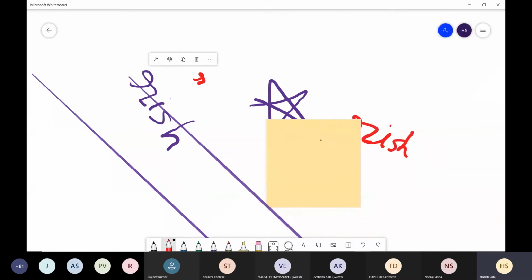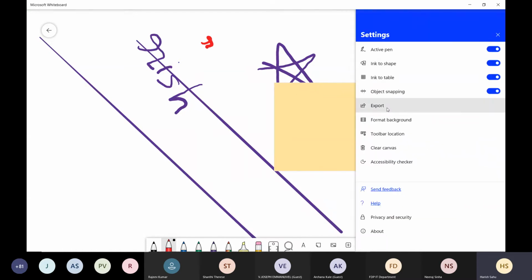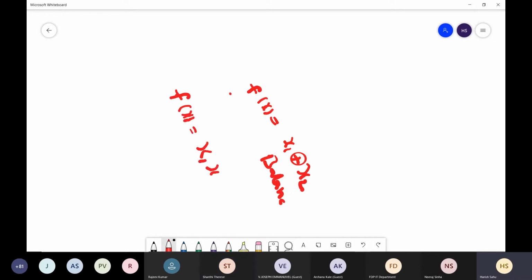So this was my function. Let me erase it and clean it. So my f(x) is basically x1 XOR x2. So it was, as you told, balanced. Now I ask, f(x) is this: x1, x2, and x1 bar. Is it constant or balanced?